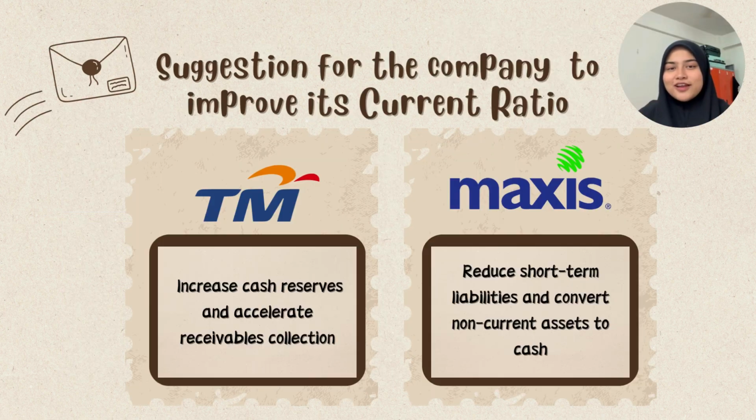To improve the current ratio, Telekom Malaysia should increase its cash reserve and speed up receivable collection. Maxis needs to reduce its short-term liabilities and convert non-current assets into cash to improve liquidity.